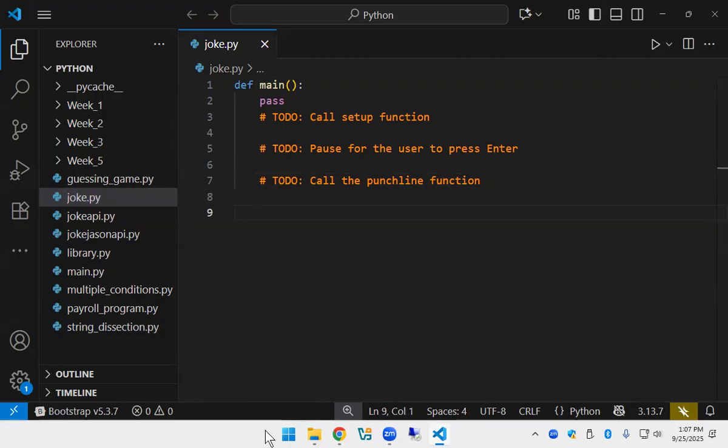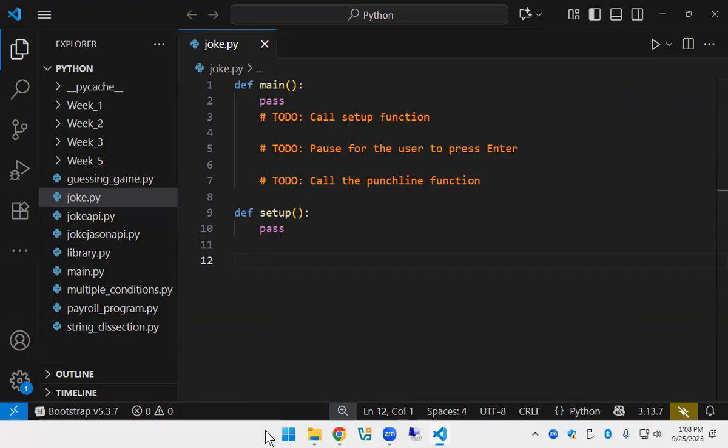So how would we define a setup function? Def. What's next? Setup. Yep. You can name it whatever you want. That's just what I picked. It could be joke setup. So we defined our function. I don't like red squigglies, so I'm going to type in pass. That just means for now we don't have to take care of it. We can just outline our program first, rather than just coding from the top to the bottom.